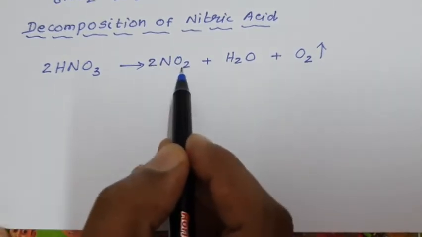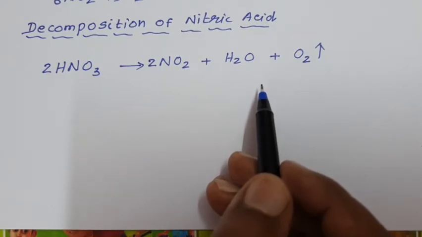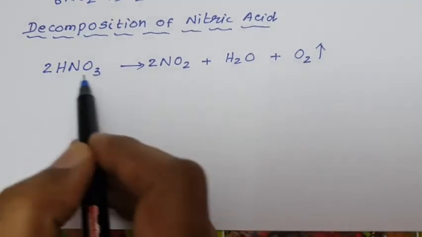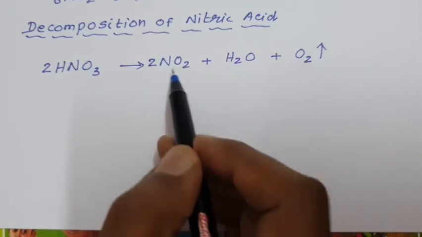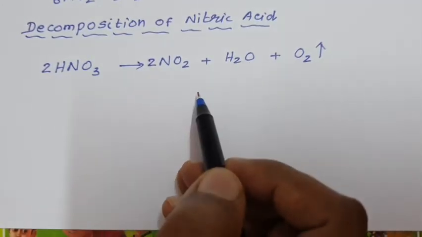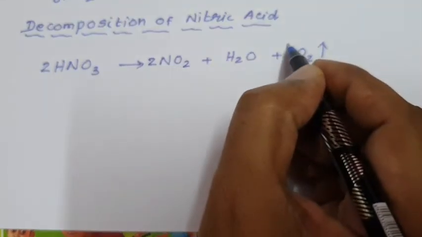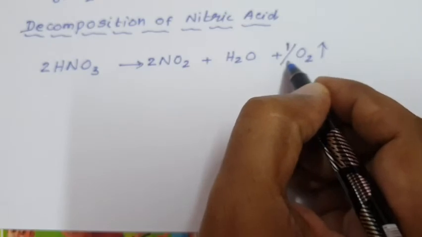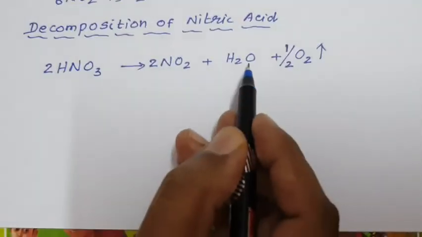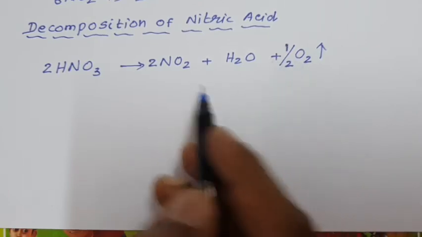On the right hand side, 2 into 2 are 4, 4 plus 1 equals 5. So we require only 1 more oxygen. 2 into something equals 1, so it is 1 by 2, half. 2 into half equals 1.